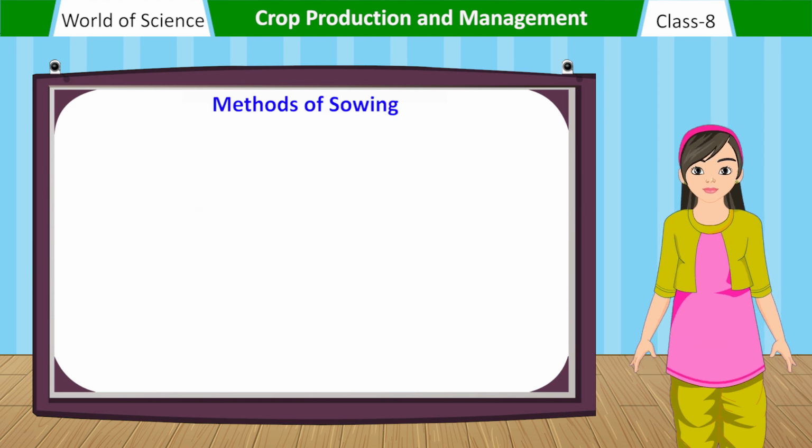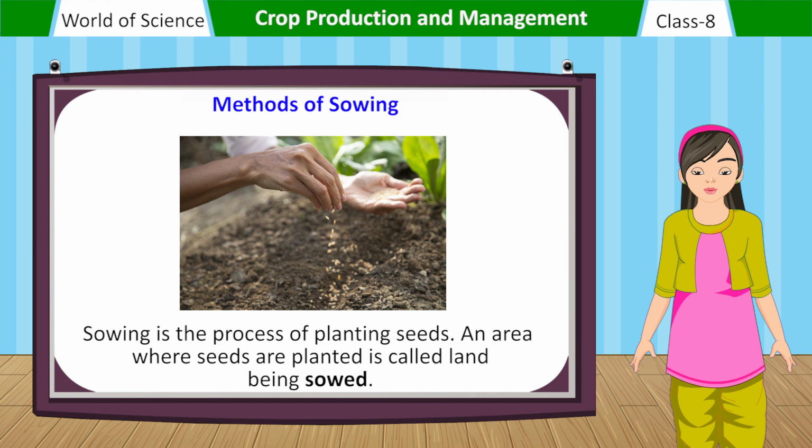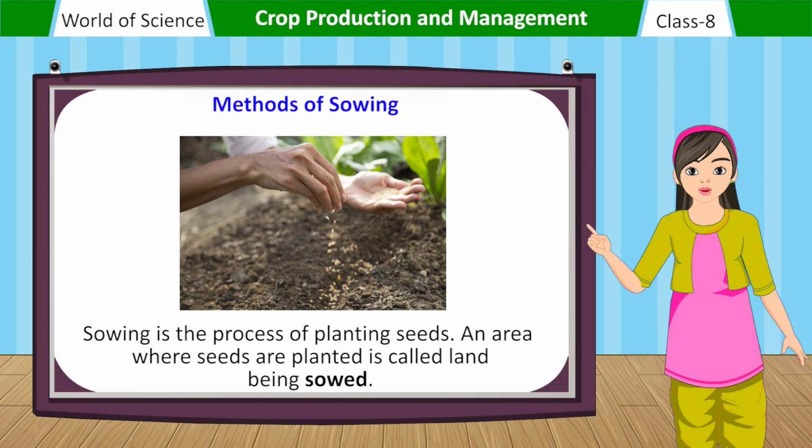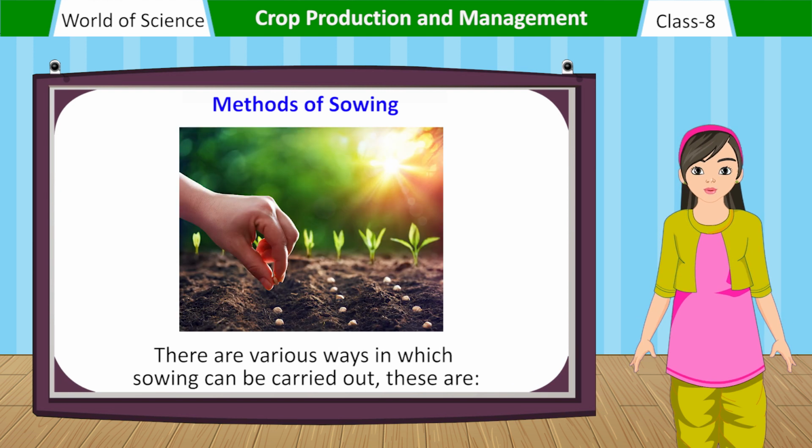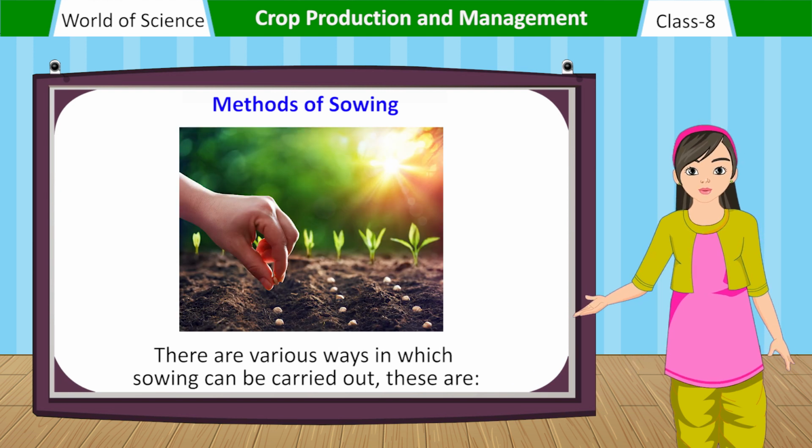Methods of sowing. Sowing is the process of planting seeds. An area where seeds are planted is called land being sowed. There are various ways in which sowing can be carried out.